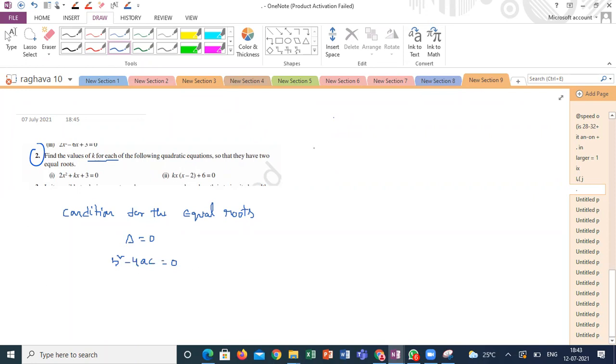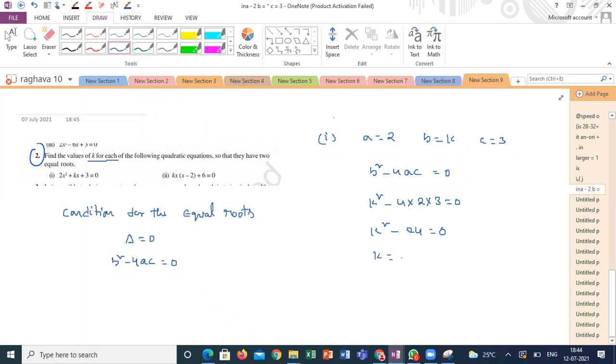So if I apply this condition for the first question, where a is equal to 2, b is equal to k, c is equal to 3, b square minus 4ac should be equal to 0. k square minus 4 into 2 into 3 should be 0. k square minus 24 is equal to 0. So k is equal to root of 24. That is how much?